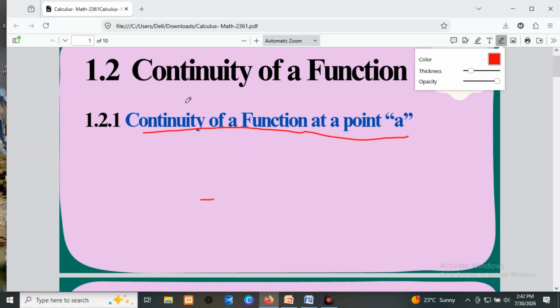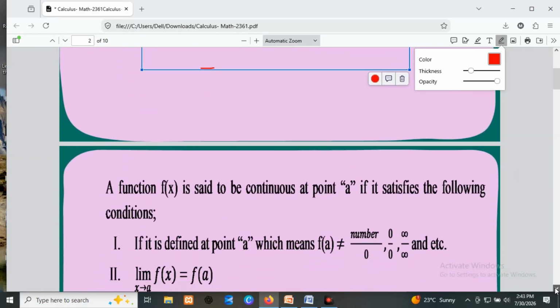And today we are going to see the second subtopic, which says continuity of a function. Under this one we have two subtitles again: continuity of a function at a point and continuity of a function on an interval. So we'll see one by one.